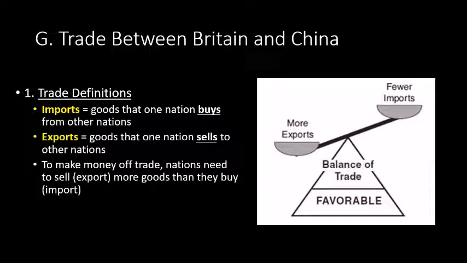So, to make money off trade, nations need to sell, export more goods than they buy, import. If you think about it this way, every one of us, if we have a job, we have a budget. We do not want to spend more money than we make because then we go into debt. Countries are the same way. They want to sell more goods to other countries than they buy from other countries. So, why am I telling you all this? Because if you understand this very key concept, guys, then you can understand why Great Britain is about to do what they are about to do. Pause if you need to.